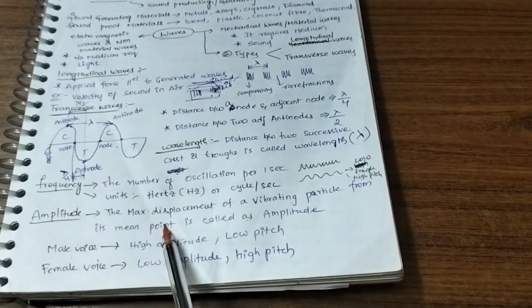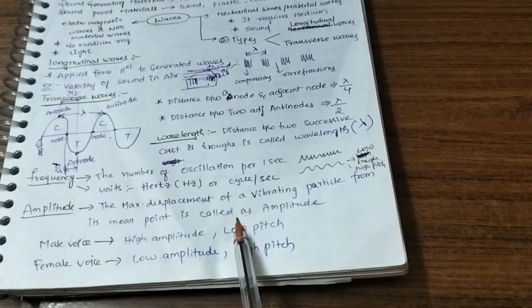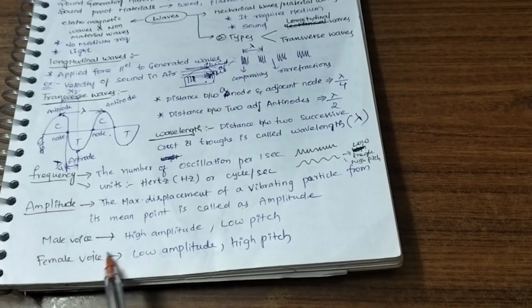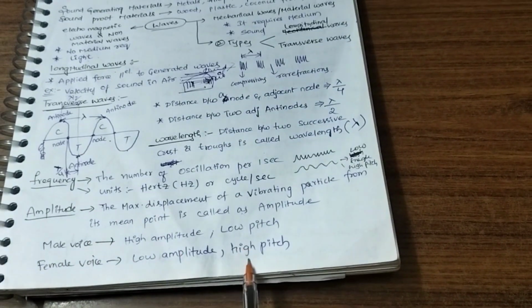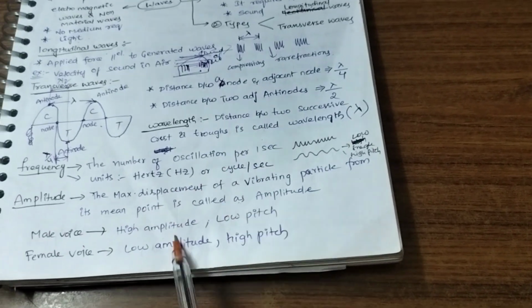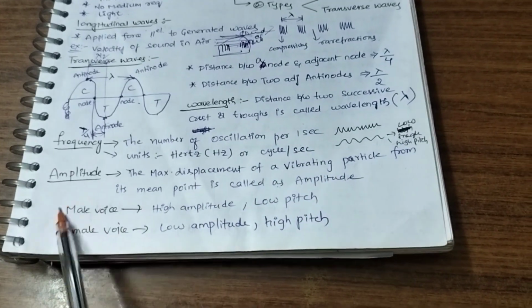Male voice has high amplitude, whereas female voice has low amplitude. In female voice we have low amplitude, high pitch. In male voice we have high amplitude, low pitch. We should remember this. This is very important in case of exam.